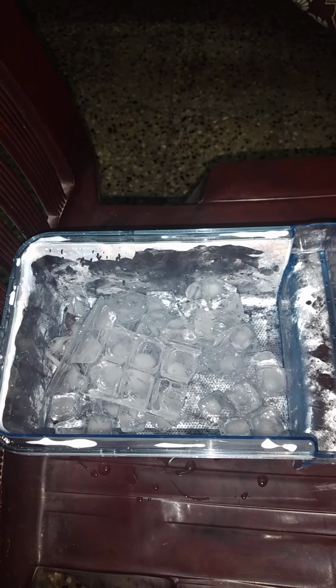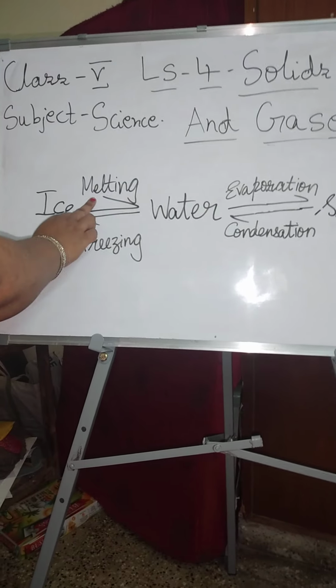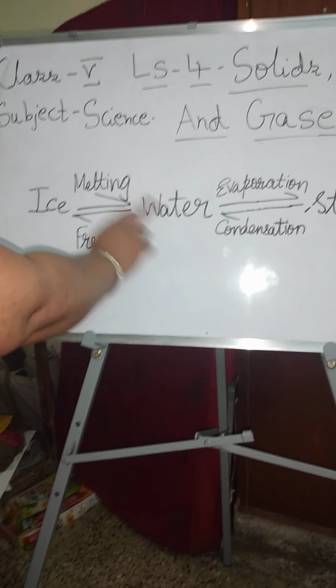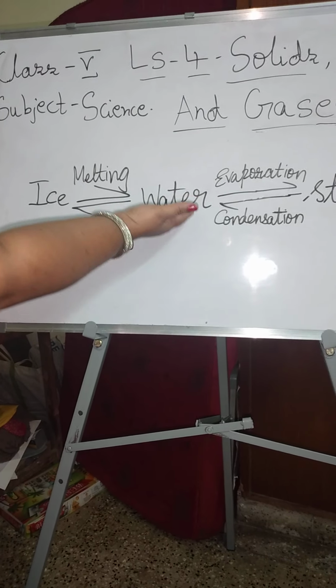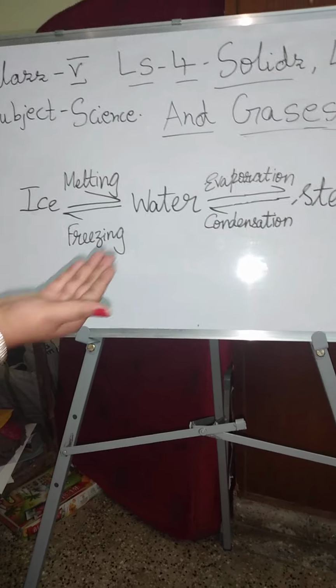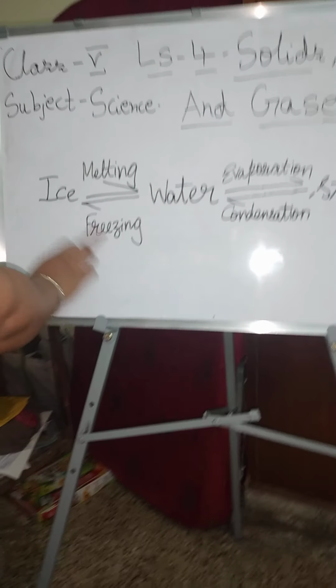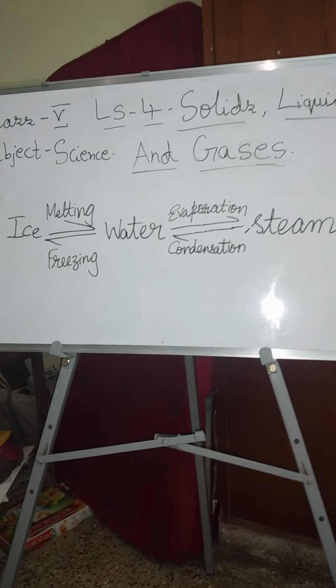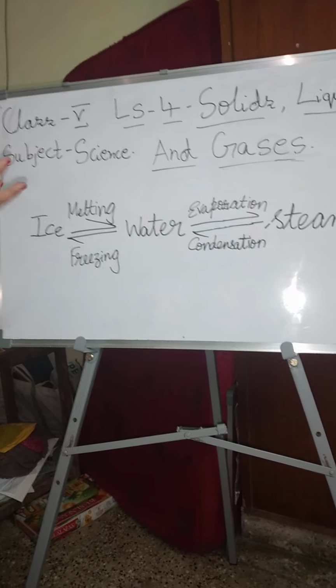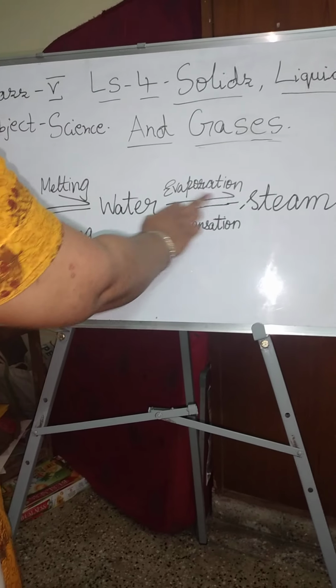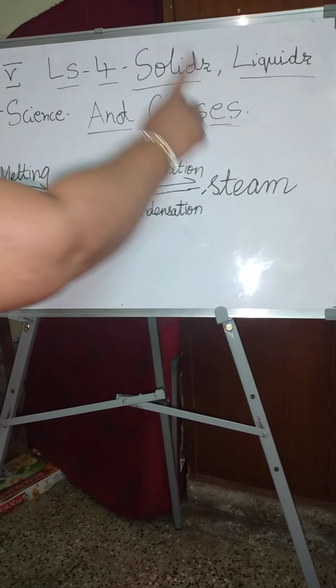Just look at the board. Now see children, ice, when it is melted, undergoes melting and it will be changed into water. Now water again, when it is frozen, when you keep it in the fridge, in the freezer, it becomes ice. Now water, when you keep it on a fire on the stove, as I showed you just now, the evaporation process is happening and it is changed into steam.